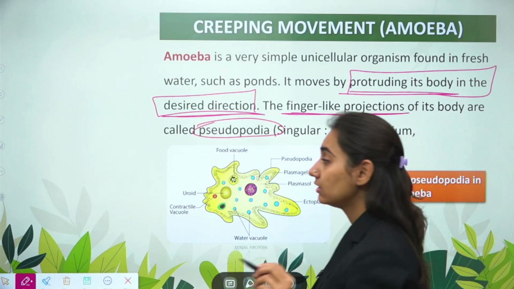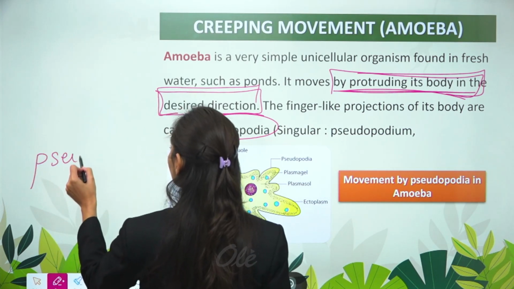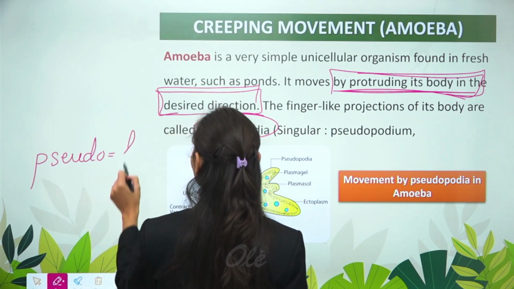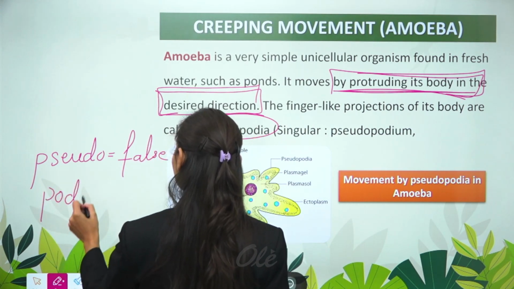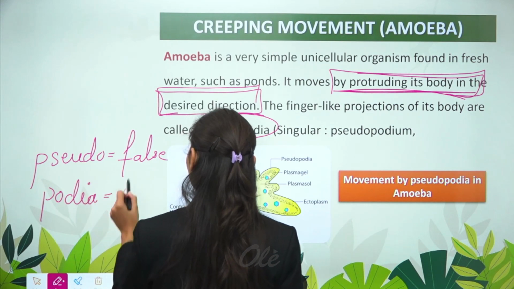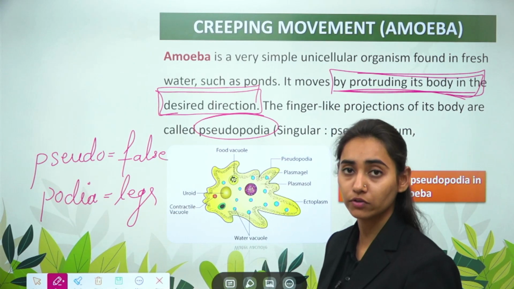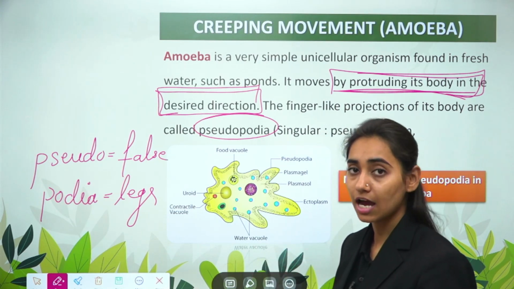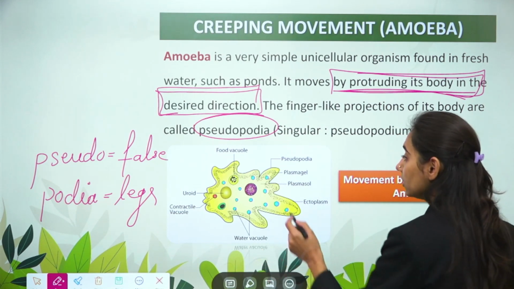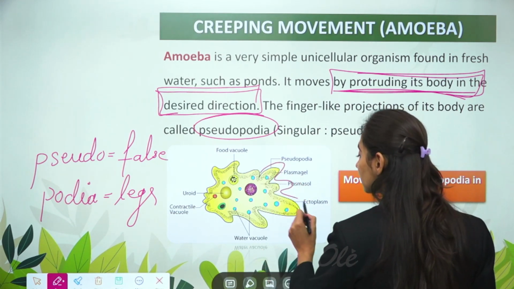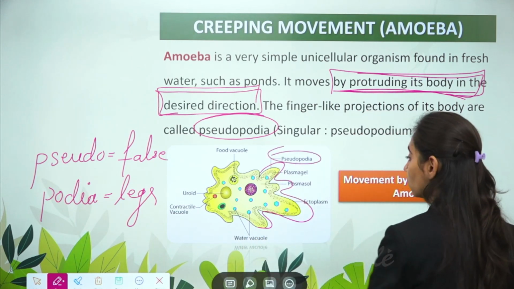The finger-like projections of its body are known as the pseudopodia. What do you understand by the term pseudopodia? Pseudo means false and podia means legs. So these amoeba make false legs, that is the outgrowth of the body in the direction where they have to move. So this is the amoeba, it does not have any shape, it forms pseudopodia. These pseudopodia help the amoeba in the direction of movement.